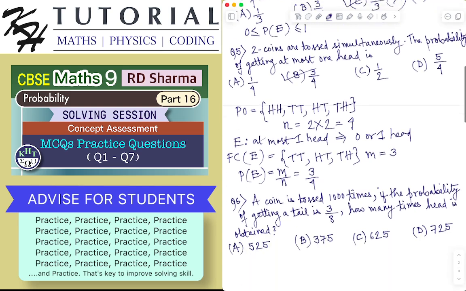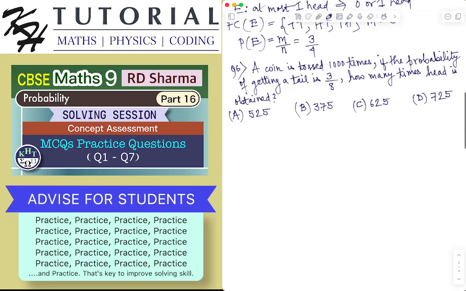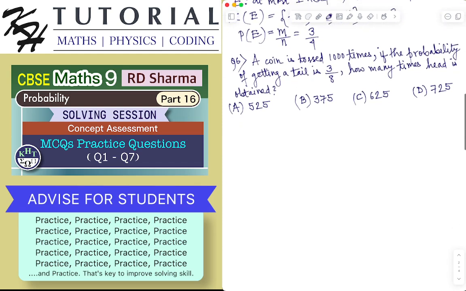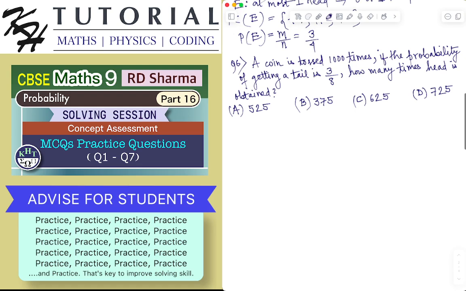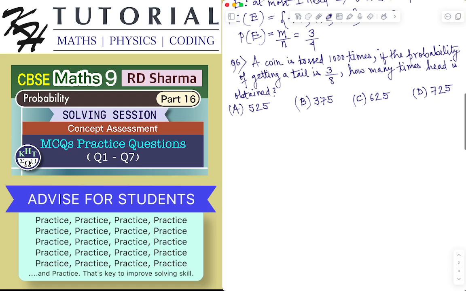Let's see the question number 6. A coin is tossed 1000 times. If the probability of getting a tail is 3 by 8, how many times is head obtained? So this is based on the frequency and outcomes. So when a coin is tossed, the outcome can only be head or tail, and frequency we do not know.